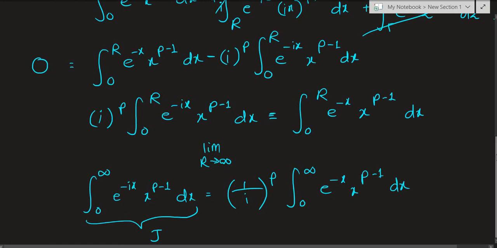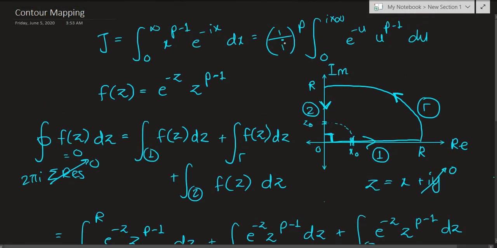But j was also equal to 1 over i to the p times this integral over the imaginary axis. So let's go plug that in place of j below.